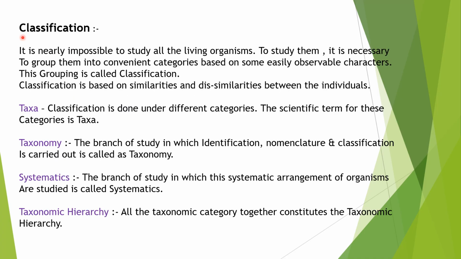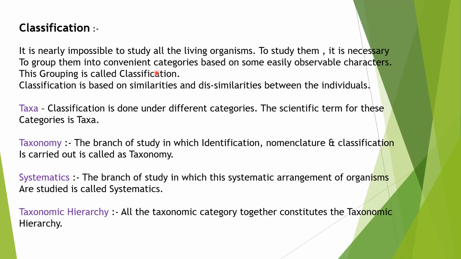Our next point of discussion is classification. Okay, so what is classification? Here you can see it is nearly impossible to study all the living organisms. So to study them, it is necessary to group them into convenient categories based on some easily observable characters.